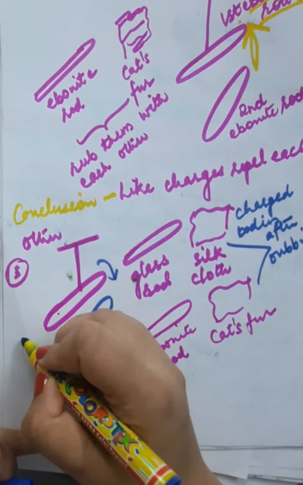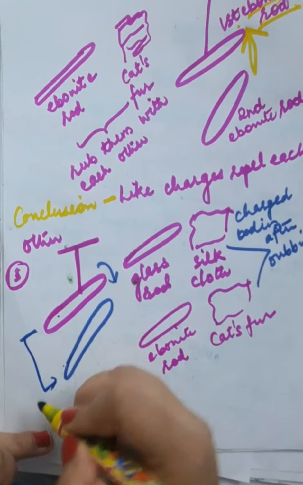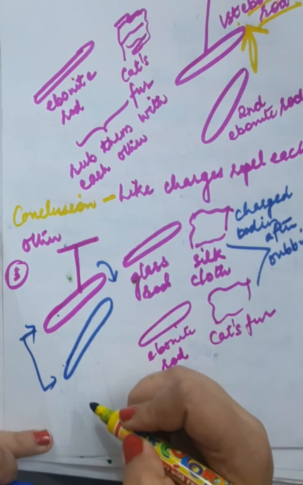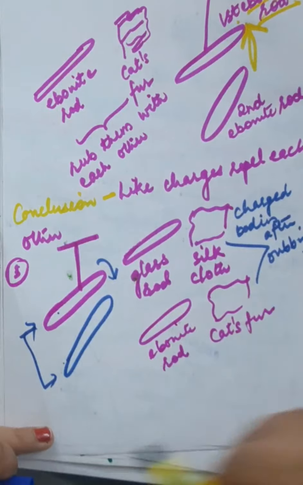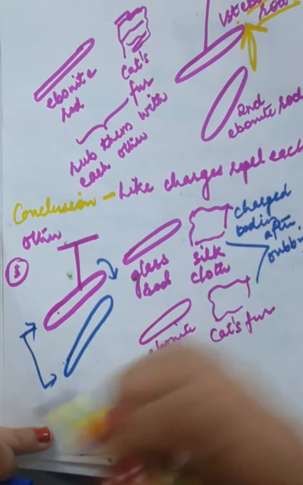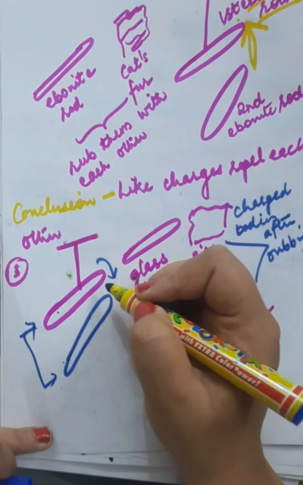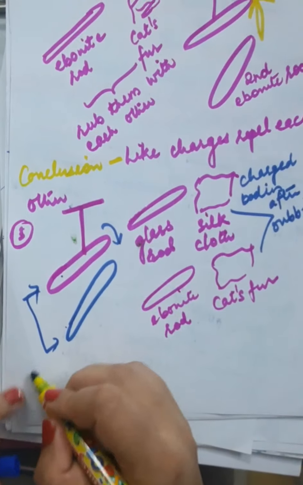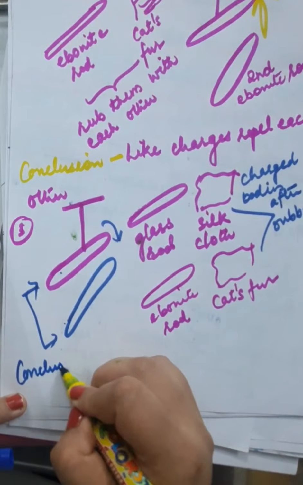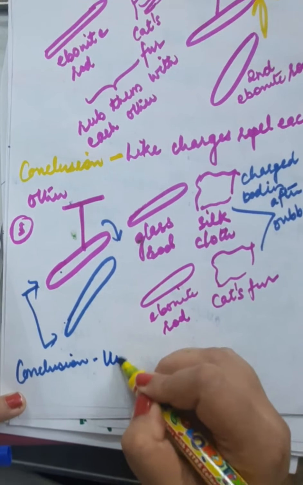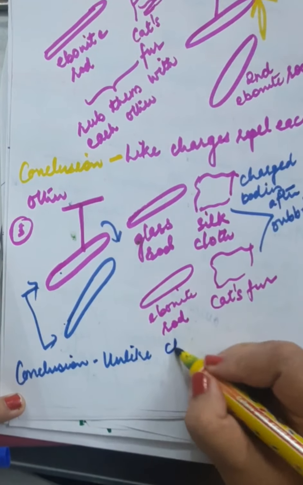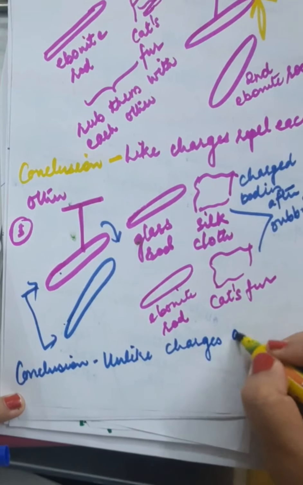So these two rods, after rubbing with two different materials, are getting attracted to each other. This means they are acquiring different charges. So what is the conclusion that we derive over here? Unlike charges attract each other.